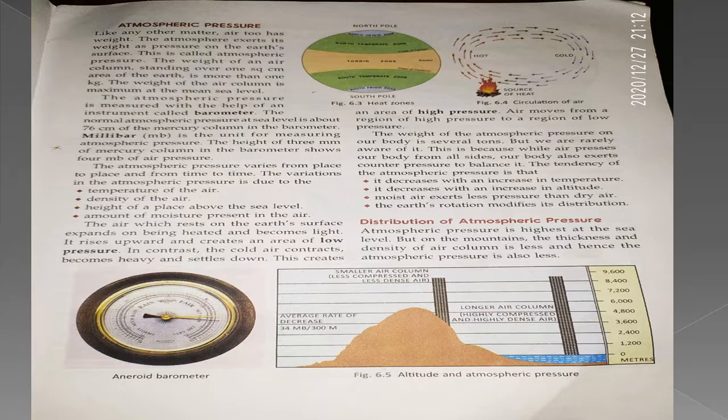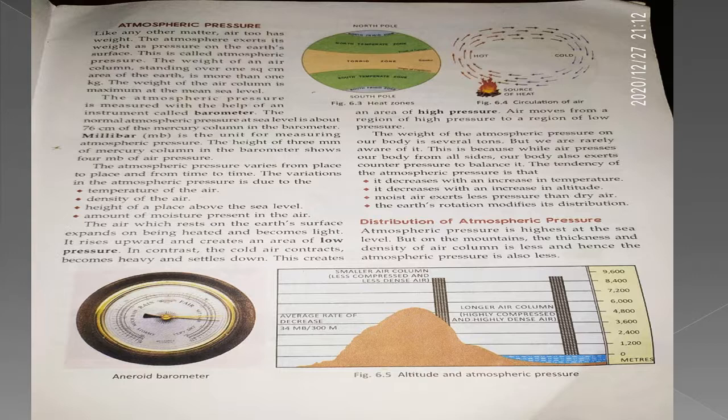The weight of the atmospheric pressure on our body is several tons, but we are rarely aware of it. This is because while air presses our body from all sides, our body also exerts counter pressure to balance it. So the tendency of the atmospheric pressure is that it decreases with an increase in temperature, and it decreases with an increase in altitude. Moist air exerts less pressure than dry air, and the Earth's rotation modifies its distribution. So these are the four main points regarding the tendency of the atmospheric pressure.